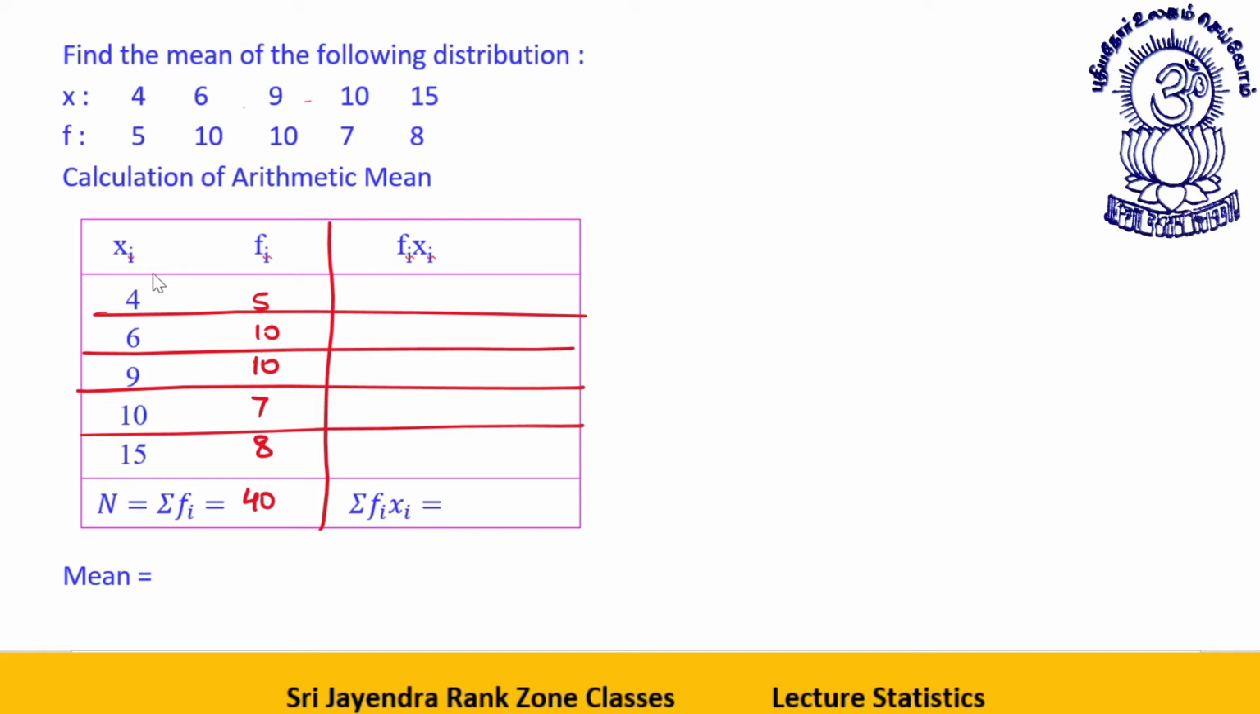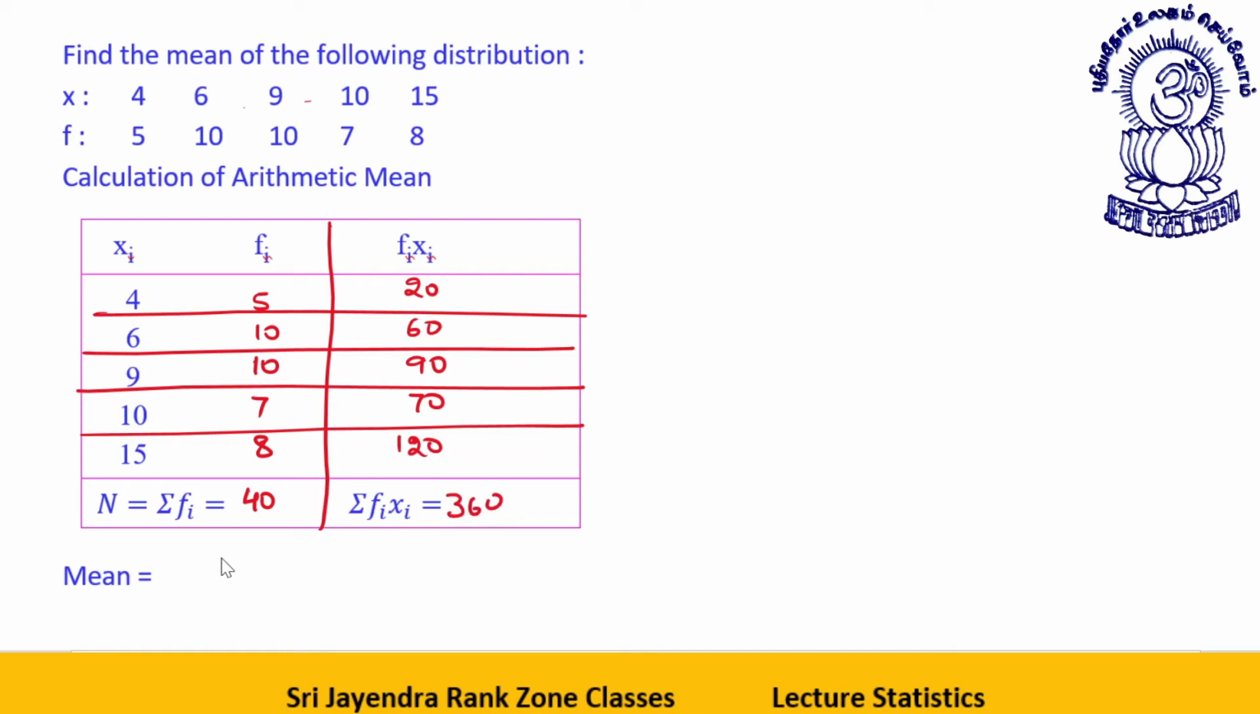Now fi xi. 5 numbers have a value 4, so 5 into 4, 20. 10 values have a number 6, this is 60. 10 values have a number 9, this is 90. 7 numbers have a value 10, 70. 8 numbers have a value 15, this is 120. Now 60 plus 20, 80, 80 plus 90, 170, 170 plus 70 is 240, 240 plus 120 is 360.